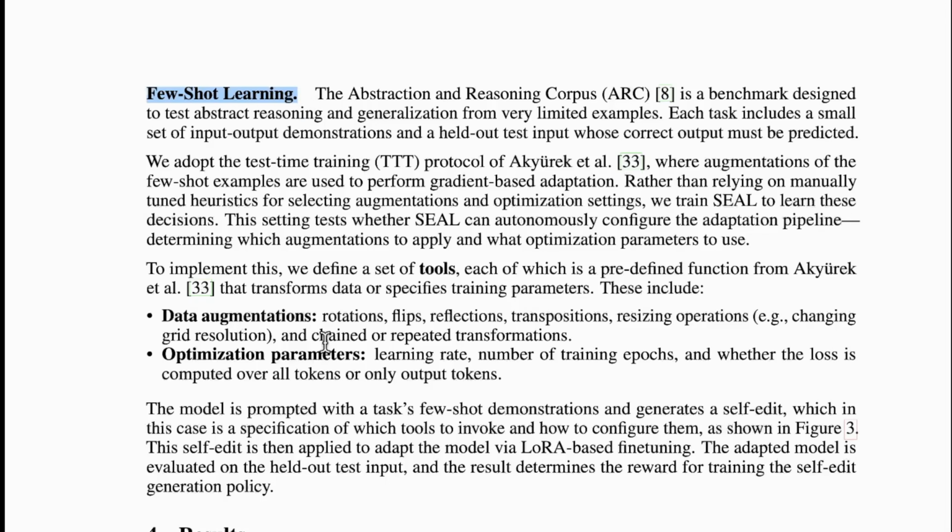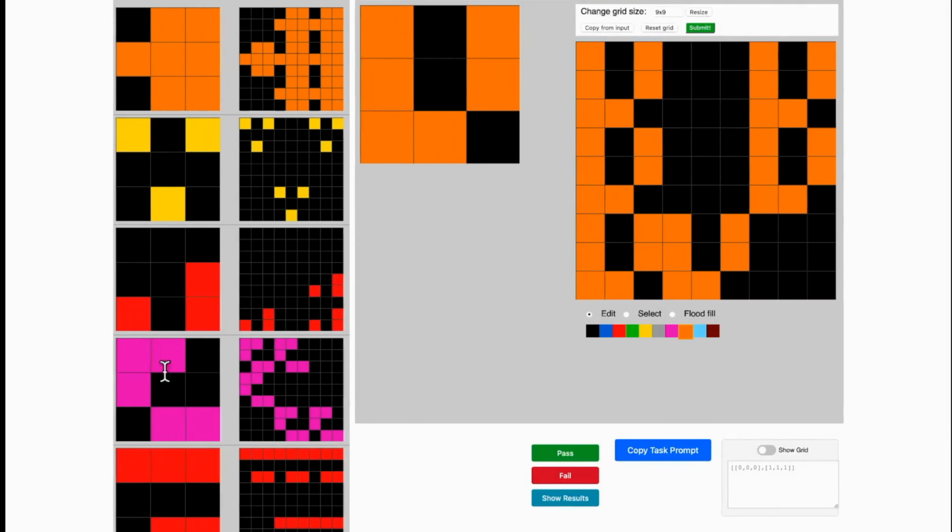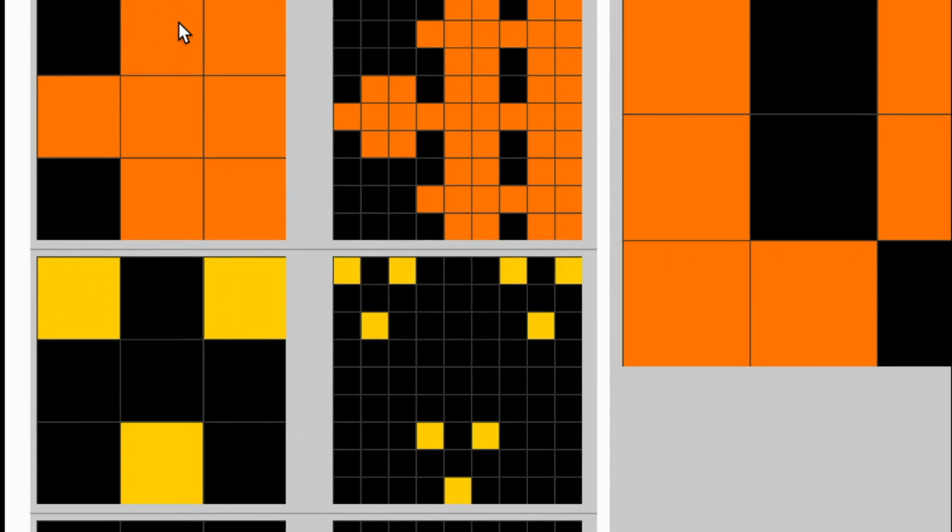So how does the model actually learn in this method? That is the few shot learning method. In this method, the model is given some tools, and with the help of that, it does some data augmentations like rotations, flips, reflection, transposition, resizing operations like changing the grid resolution, things like that, and optimization parameters, learning rate, number of training epochs, and all of that. I'll explain what this is. So data augmentations. When we were solving this question, in our mind, we actually tried to flip these grids, tried to see its reflection.